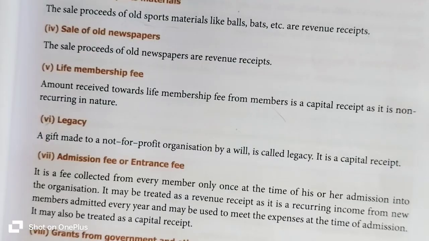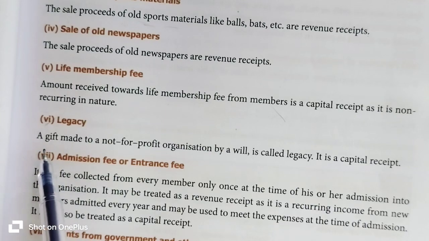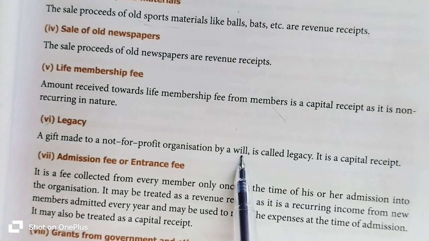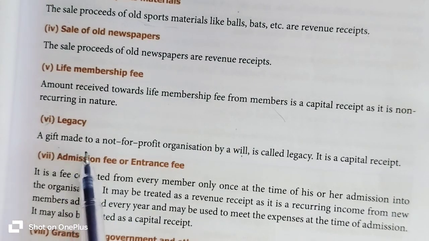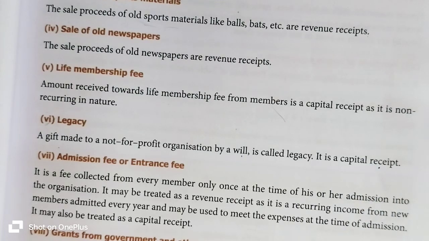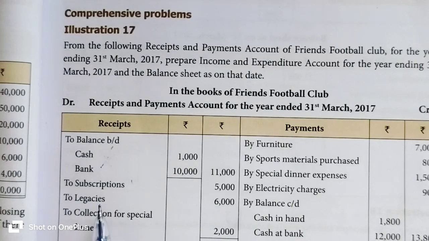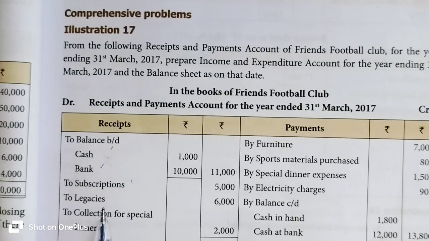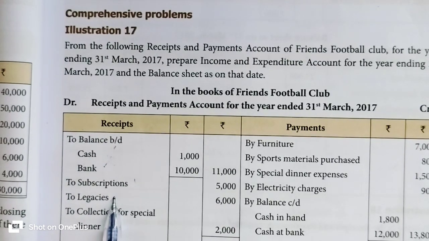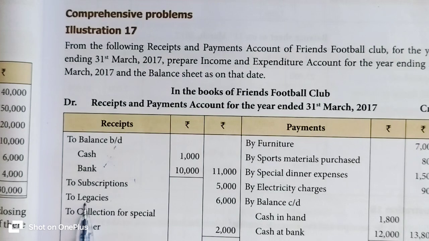Legacies means, what is meant by legacy? A gift made to a not-for-profit organization by a will. So it means gift. It is called legacy. It's a capital receipt. It will not appear on the income and expenditure account. It appears on the liability side. Legacy goes to the liability side.